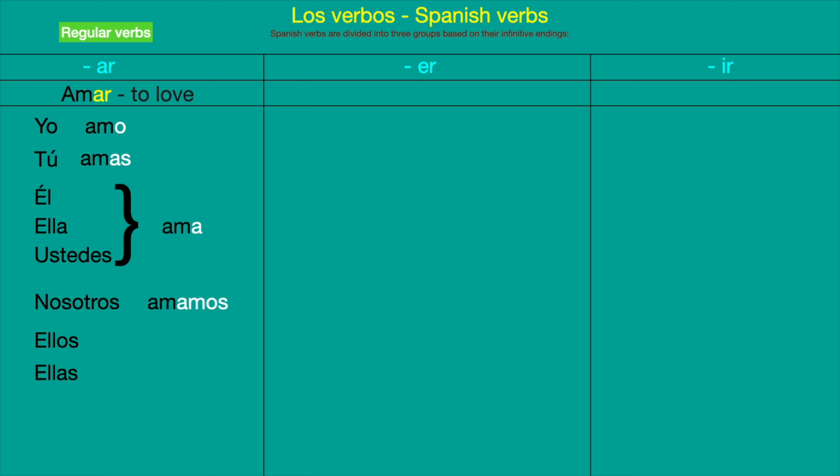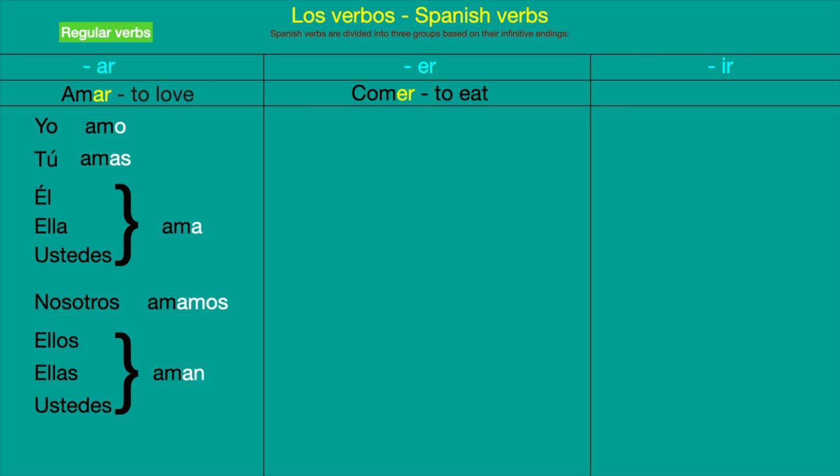Then for the third person in the plural, we have ellos, ellas, or ustedes. Remember that in this lesson we are not going to use the second person of the plural. We use the first person in the plural, nosotros, and then the third person, ellos, ellas, ustedes, which in English is they. Then we have aman, and that is the conjugation. We eliminate AR and put AN: ellos, ellas, ustedes aman. They love.